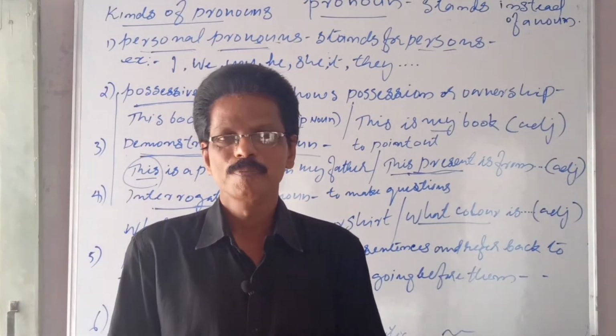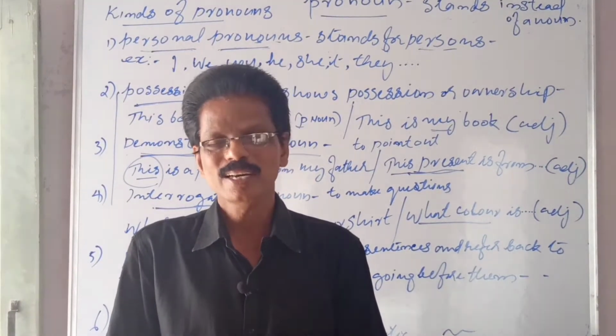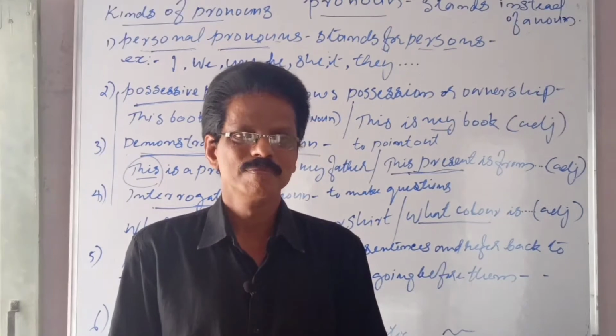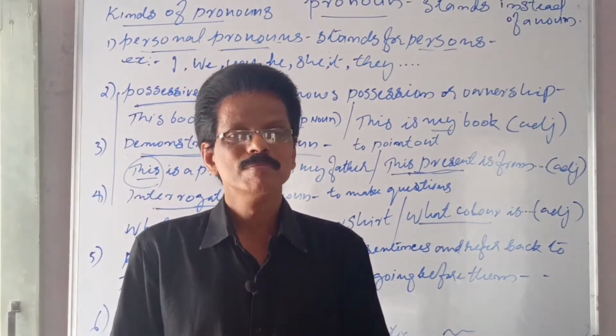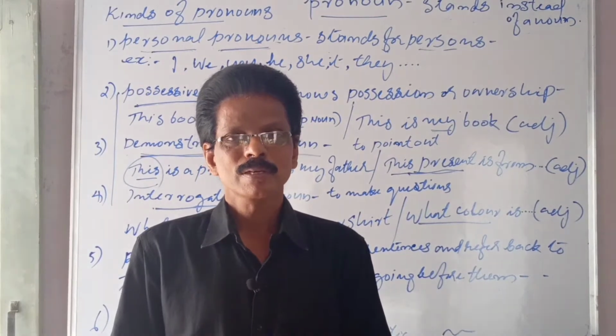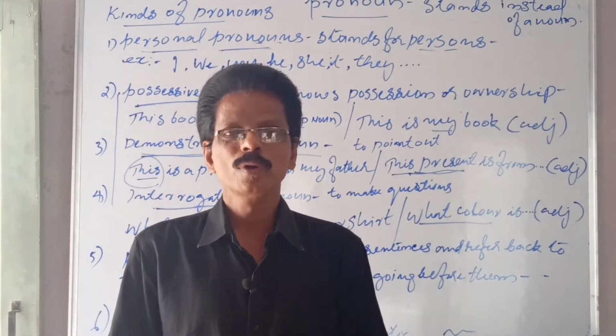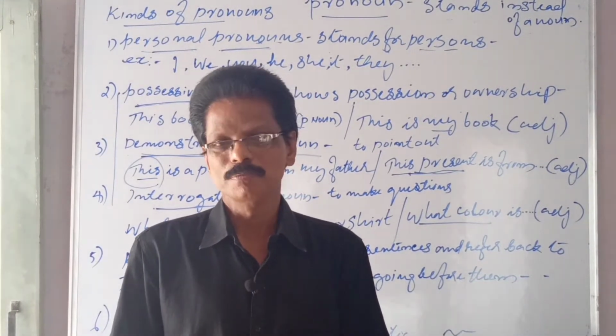And 5, last but not the least, abstract noun. Once again remember, common noun, proper noun, collective noun, material noun and abstract noun.